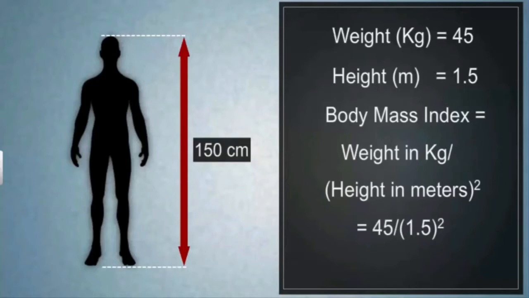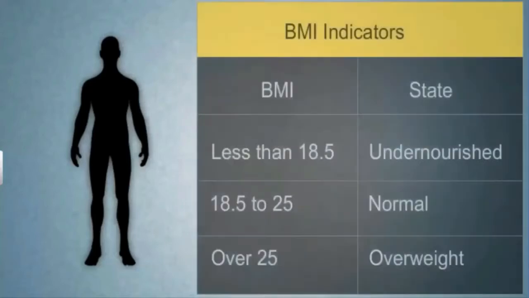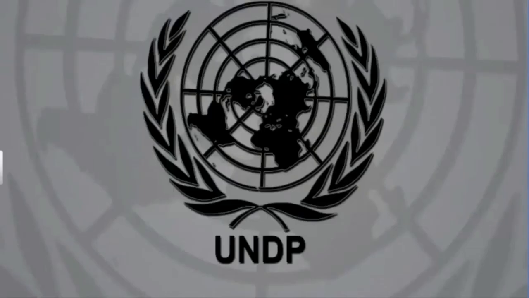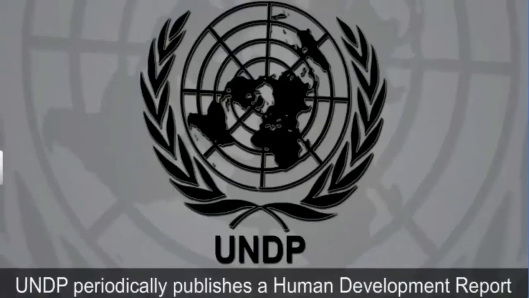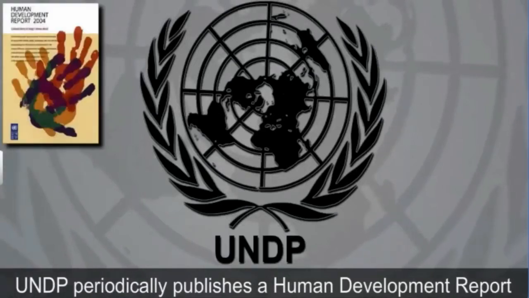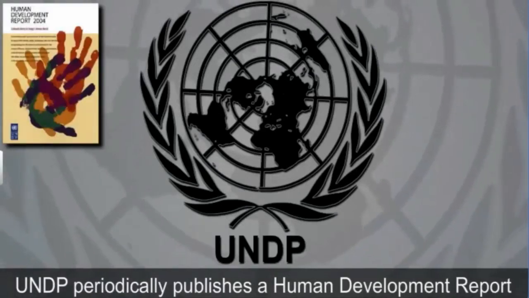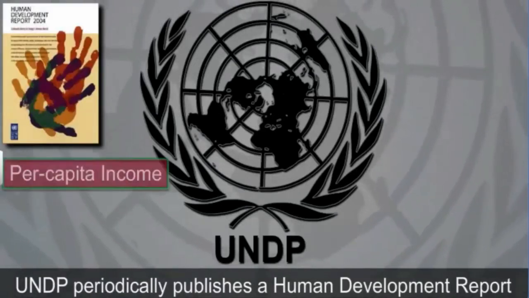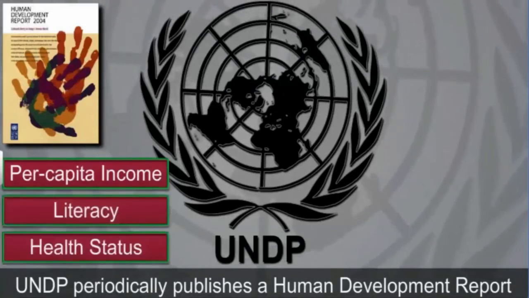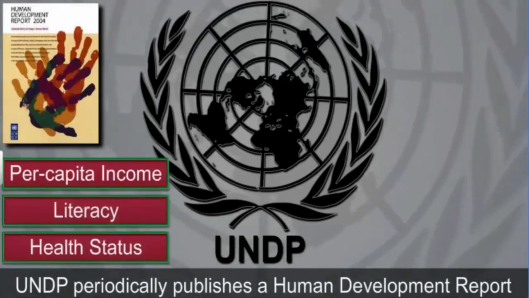So, you can find your current health status by referring to the BMI indicator table. So look at the BMI indicator table shown here. The United Nations Development Programme periodically publishes a human development report that compares different countries on several criteria like per capita income, literacy, and health status.